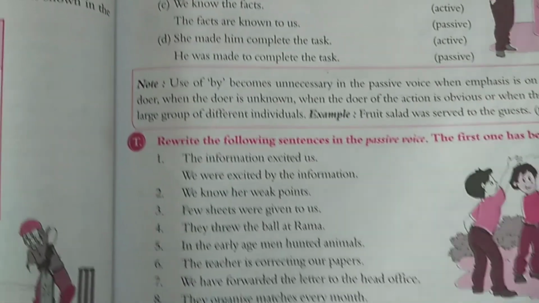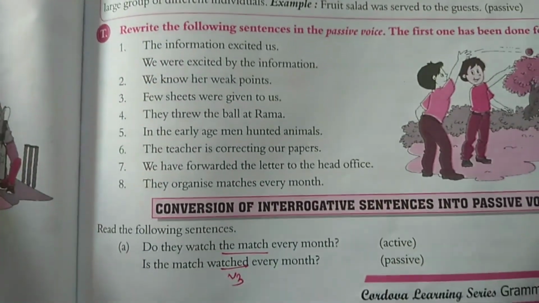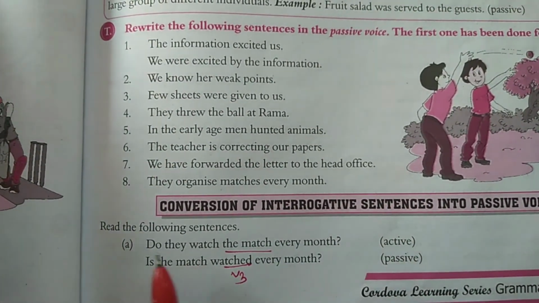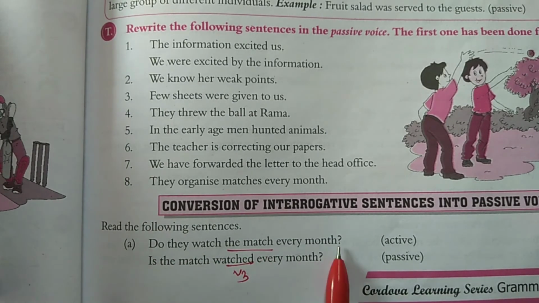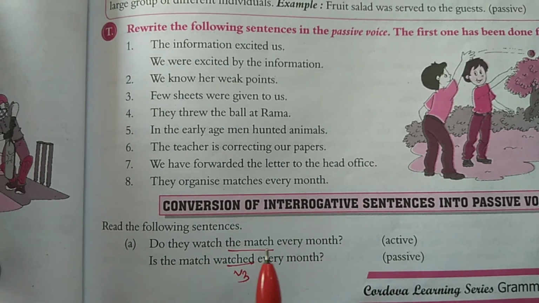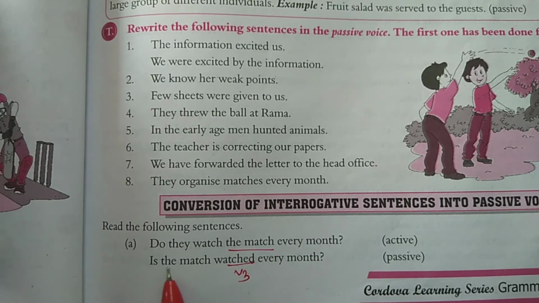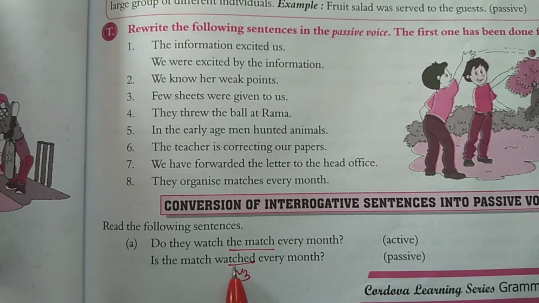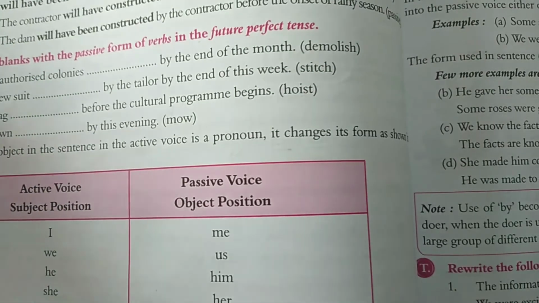Now coming to the conversion of interrogative sentences into passive. Here, what do we do? Do they watch the match every month? In all these kinds of statements, you will see the match is what? The match is singular, so we have applied here: is the match watched, that is your V3 form, every month. In this manner we can change the interrogative statements.